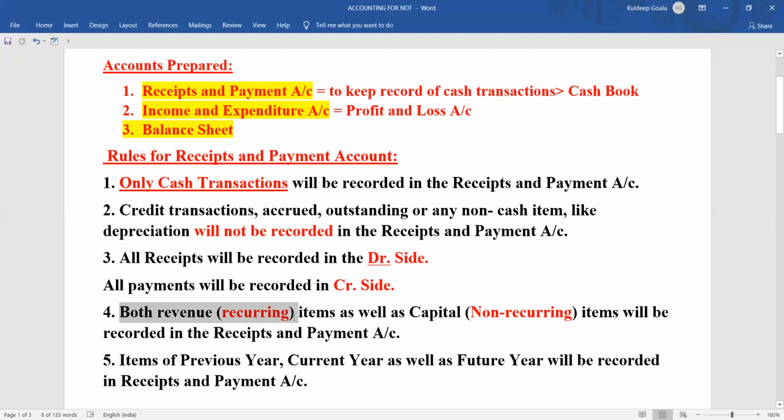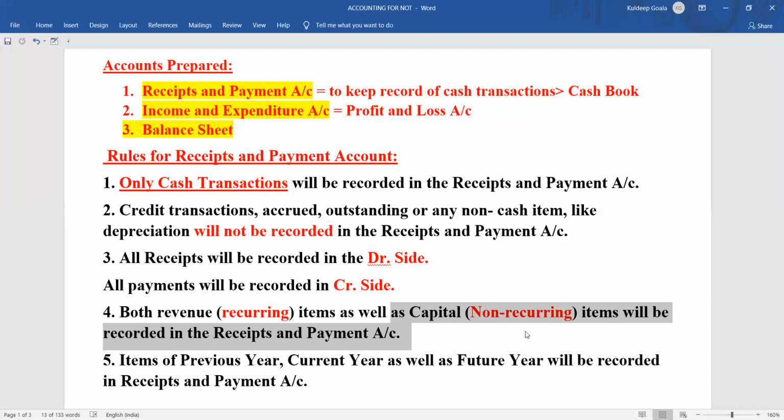Revenue means recurring. Recurring means those items which are happening multiple times in a year. Those items or transactions which happen many times in a year, we call a recurring item or revenue item, which occurs frequently. So those items also will come in the receipts and payment account, as well as the capital items. Capital item means those items which are not happening regularly, non-recurring in nature, which will occur once in 2 years, 3 years, 5 years, or say more than 10 years. Once it happens, that will also come under the receipts and payment account.